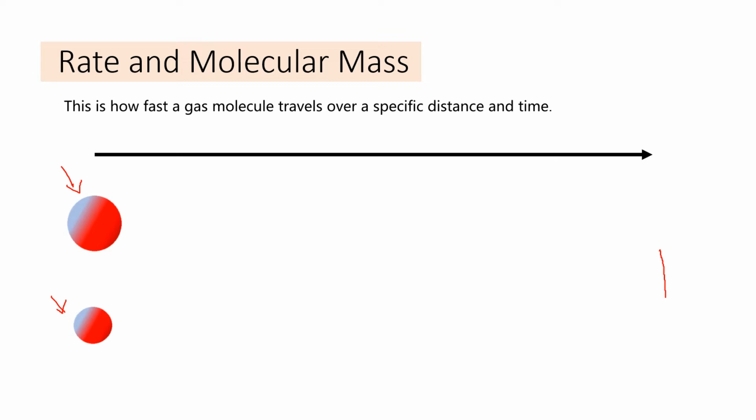If we're to engage a Ferrari and a truck in a race battle, which of the two will finish the race before the other? Definitely it's going to be the Ferrari. Why? Because it's smaller, so we tend to attribute being fast to it. And the truck, which is quite bigger and huge, will not be fast enough to beat the Ferrari, right? Great. So we can relate rate and molecular mass as inversely proportional, meaning that if the molecular mass is high, the rate, how fast it is going to be, is quite slower, right? Great.